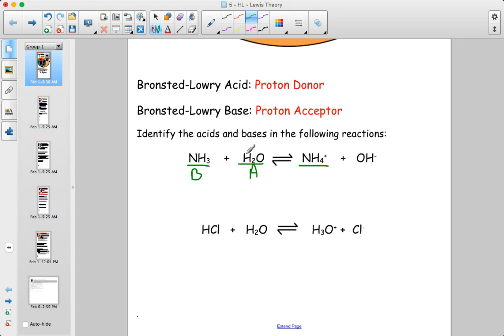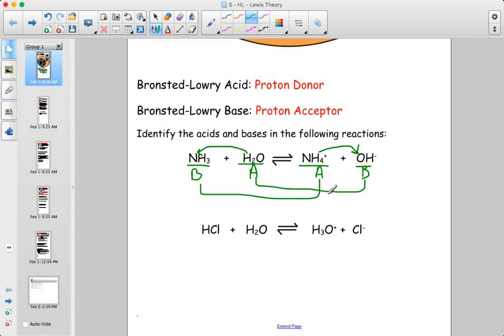So I can think about a proton going from here to the nitrogen. In the reverse reaction, I can think about this H plus going back to the hydroxide. And therefore, this is acting as an acid, and this is acting as the base. And therefore, we've got some conjugate acid-base pairs here and here.